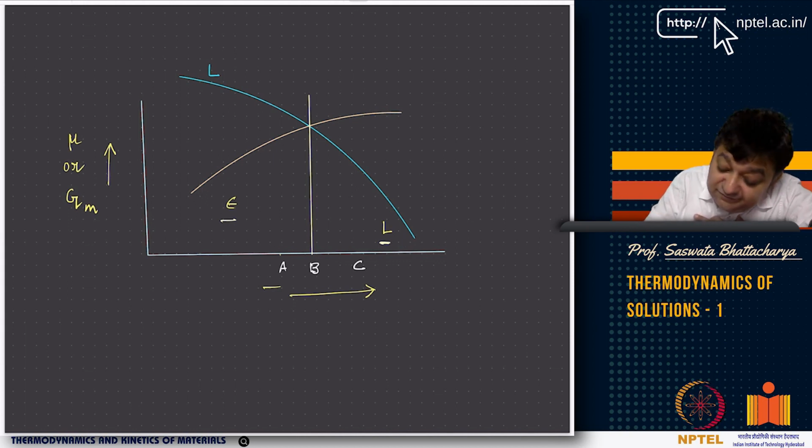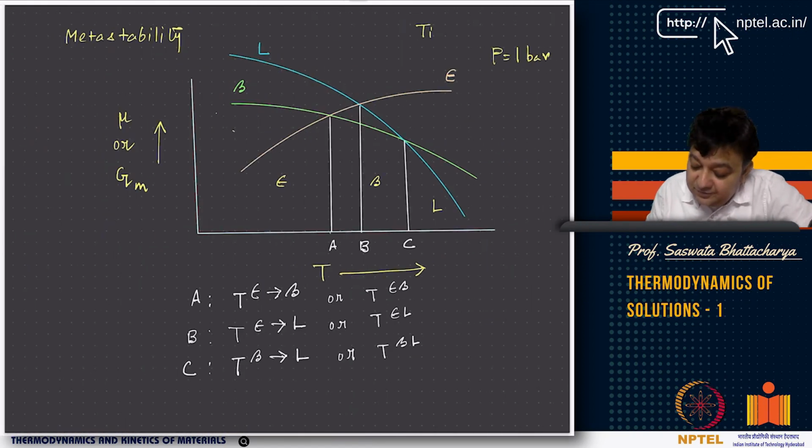So we are telling now, find T epsilon L. What we told, I know T epsilon beta, which is the equilibrium transformation, right, which is basically the A point. I know T beta L, which is again an equilibrium point. I want to find T epsilon L, which should not have appeared. If there would have been beta, then T epsilon L does not exist, because the energy is much higher than the green phase, right?